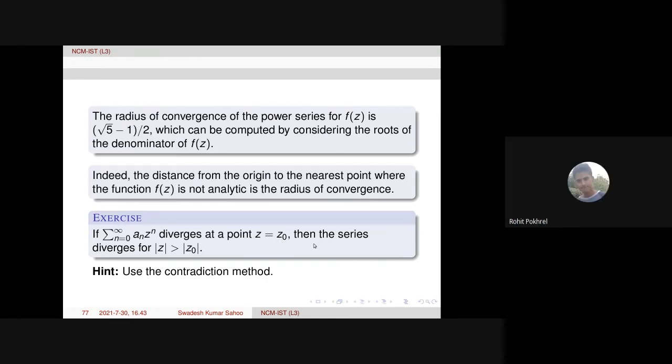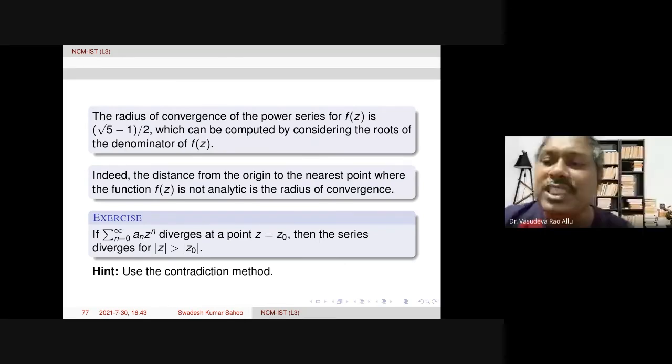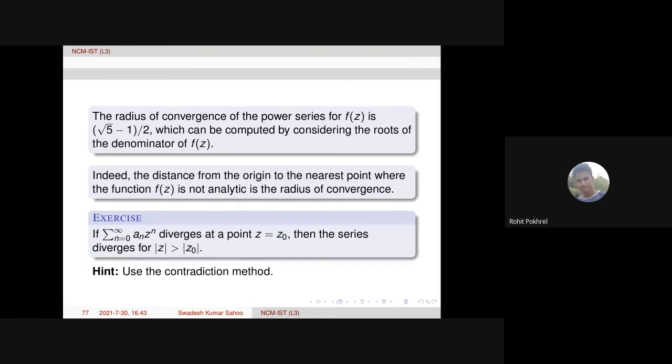But sir, what if we take summation z to the power n by n?